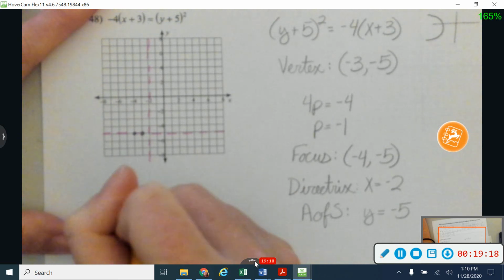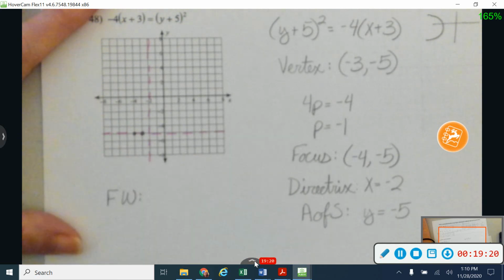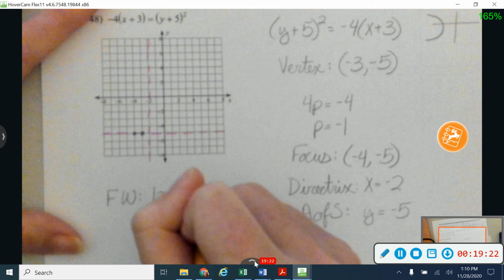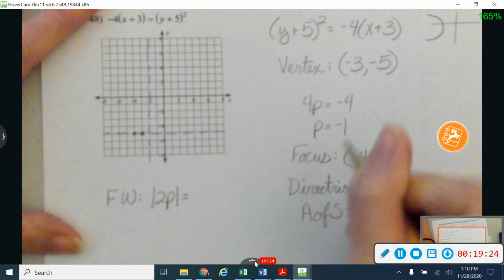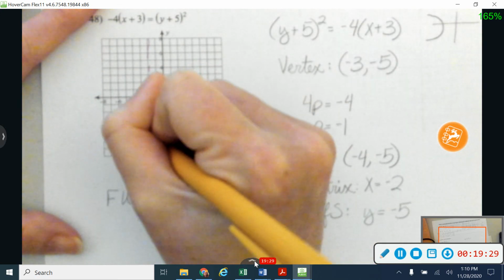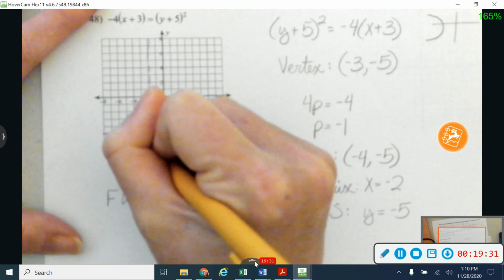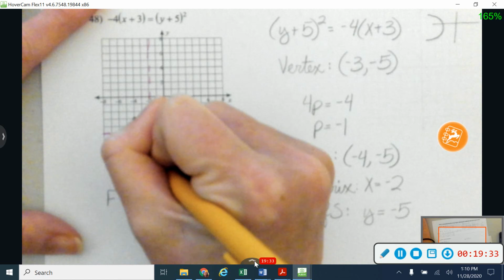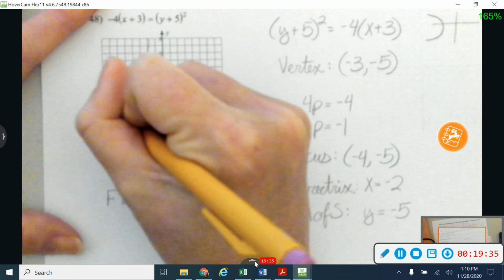Okay, and the last thing I need just to know how far to open this thing is going to be my focal width. That's going to be the absolute value of 2p. So in this case, with p being -1, that's just going to be 2. So I'm going to go 2 from my focus and 2 from my focus. And there's my parabola.